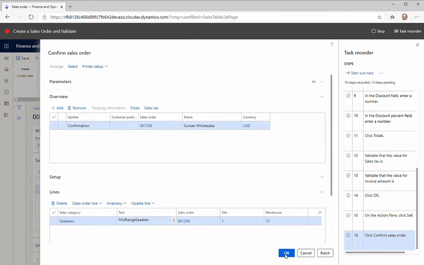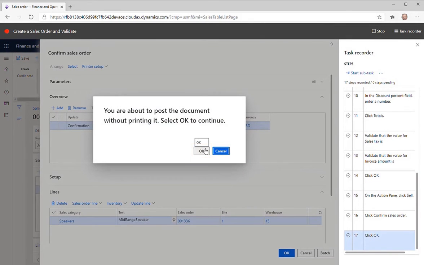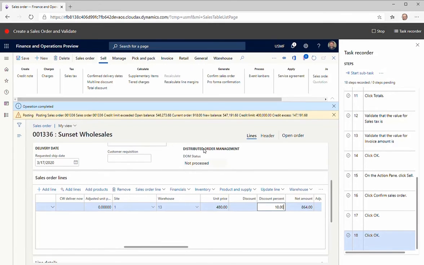Go back to the Action pane, on the Sell menu, click Confirm Sales Order. Click OK, then click OK one more time to confirm and post the document. This is the end of the test case. Click Stop to stop the recording.